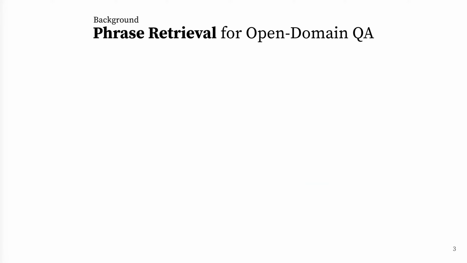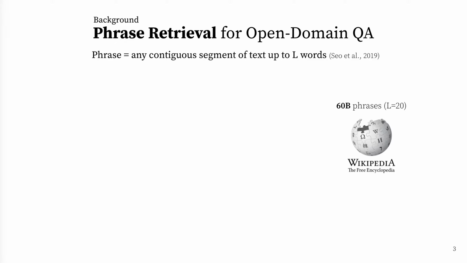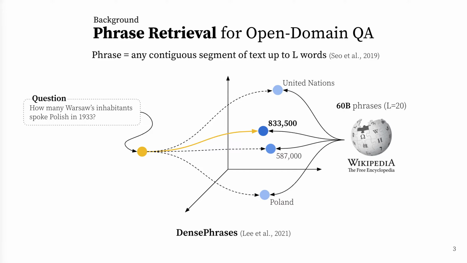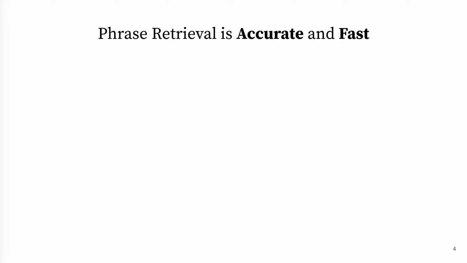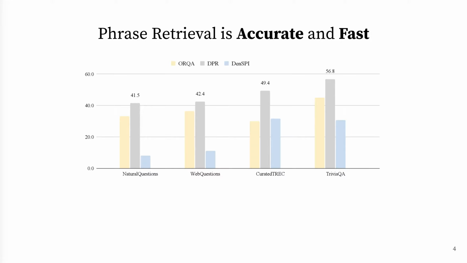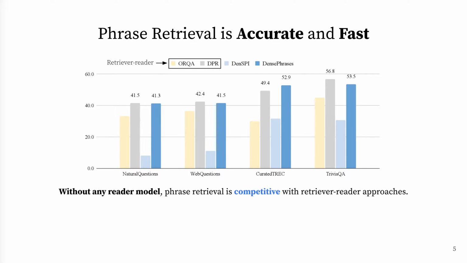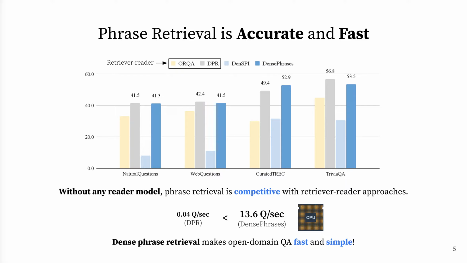Our work builds on a paradigm called phrase retrieval for open domain question answering. Here, phrases are any contiguous segment of text up to L words, and in phrase retrieval, one of the 60 billion phrases in Wikipedia is retrieved based on the maximum inner product search with the question vector. DensePhrases is a phrase retrieval model that uses dense representation of phrases and questions. In terms of end-to-end open domain QA accuracy, DensePhrases is competitive with retrieval-reader approaches even without using any reader model. And it also makes open domain QA much faster and simpler, and end-to-end open domain QA can be efficiently implemented purely with CPUs.